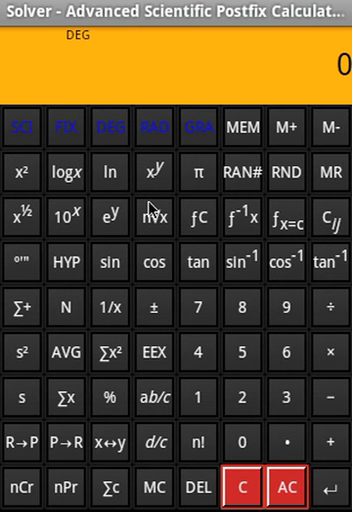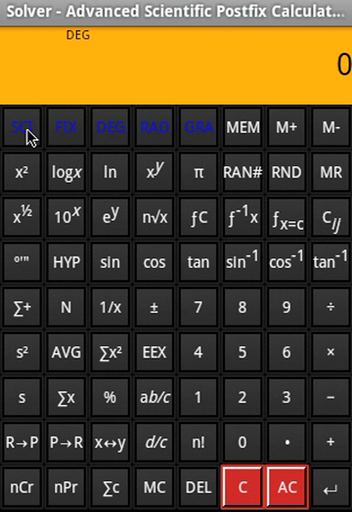So let me familiarize you with a few keys here. Say you want to erase a number that you typed by mistake, so the del key allows you to do it. And clear basically clears the screen. All clear basically clears the screen as well as all the registers.